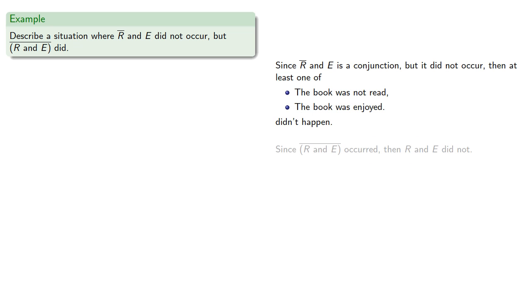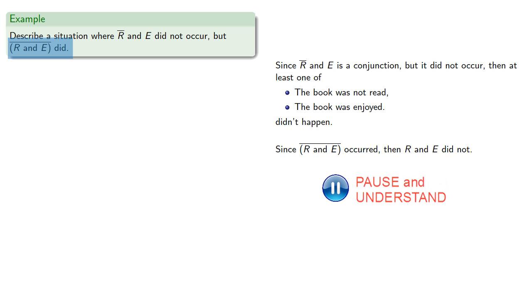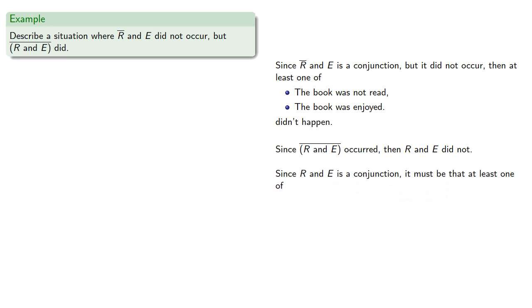Since the negation of R and E occurred, then R and E did not. And since R and E is a conjunction, it must be that at least one of "the book was read," "the book was enjoyed" did not occur.